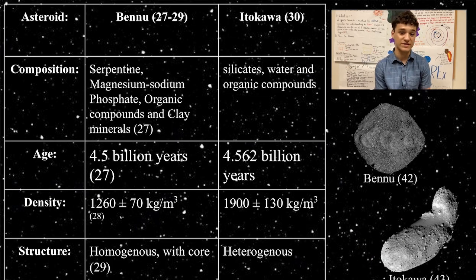Bennu is composed of various materials, including serpentine, magnesium sodium phosphate, organic compounds, and clay, which were formed 4.5 billion years ago. Bennu has a density of 1,260 kilograms per cubic meter. Itokawa is composed of silicates, water, and organic compounds. Similar to Bennu, Itokawa's rocks were formed 4.562 billion years ago. Itokawa has a higher density of 1,900 kilograms per cubic meter. Many large rocks of similar composition comprise Itokawa, while Bennu has a homogeneous structure with a metallic core.